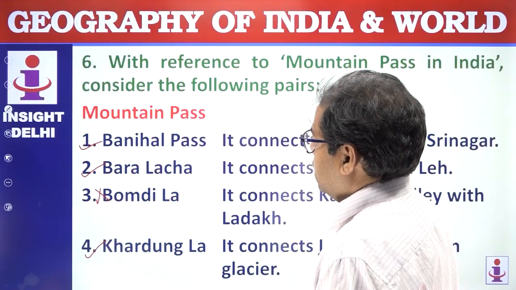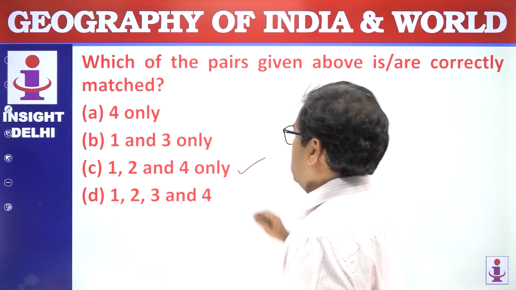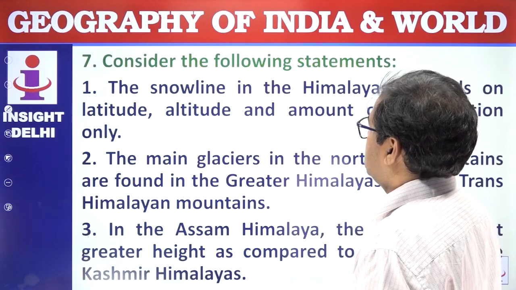So 2, 3, 4 is correct. 1 to 4 is correct. Let us see 1 to 4. Answer is C. Next question, consider the following statements.